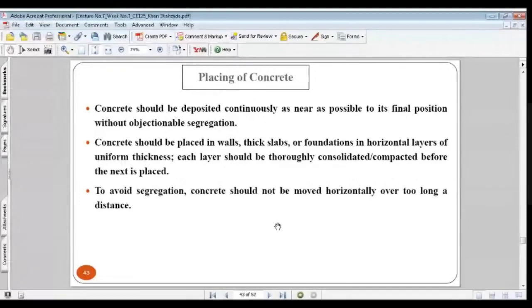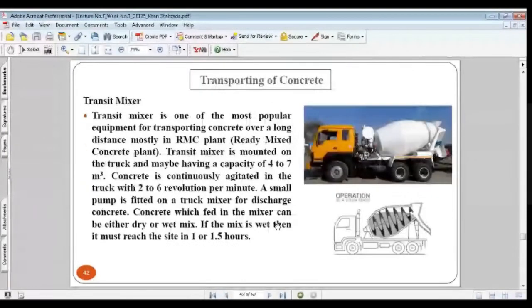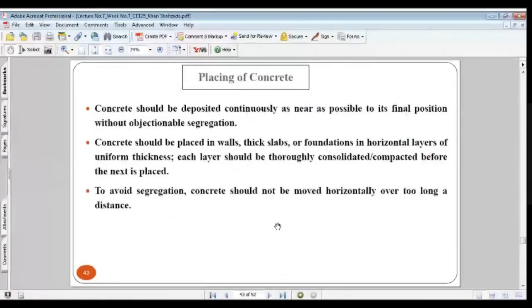Bismillahir rahmanir rahim. So if you remember, in the last class we talked about transportation of concrete. Today we will be talking about placing of concrete, how we can handle and place the concrete on project site. Concrete should be deposited continuously as near as possible to its final position without objectionable segregation.